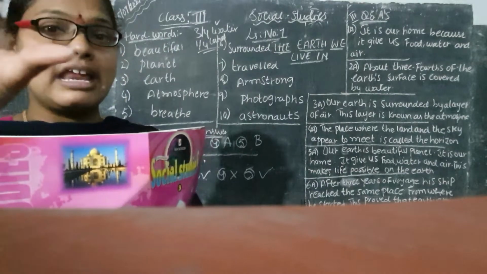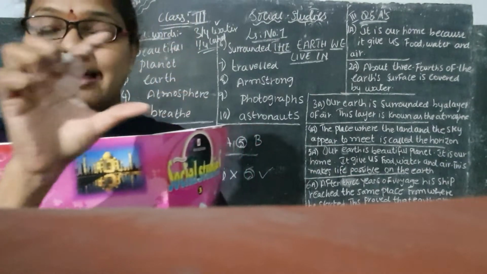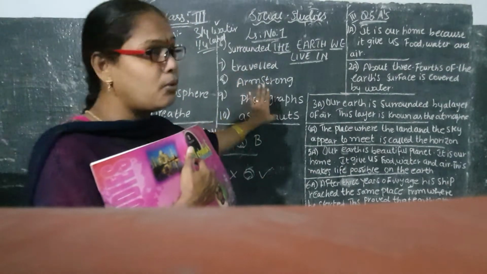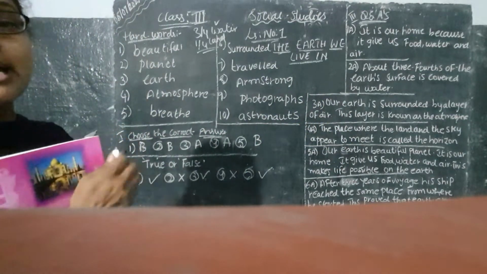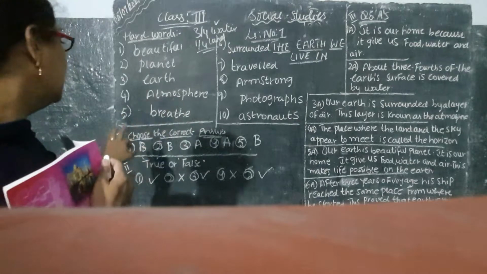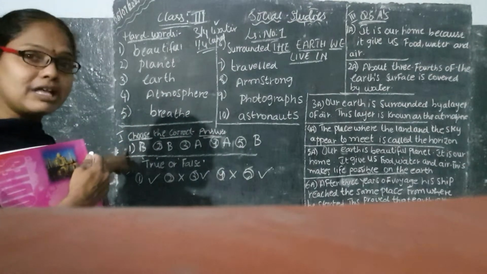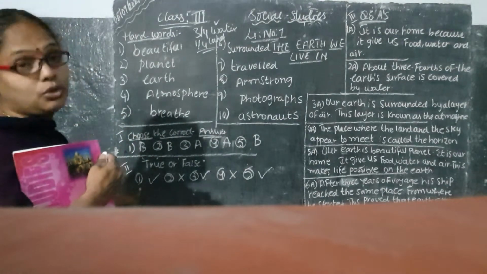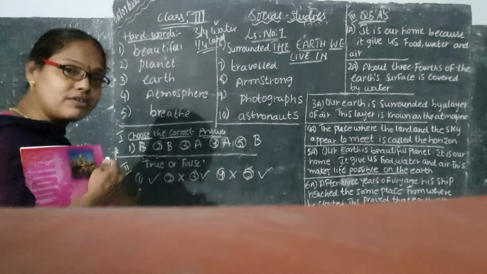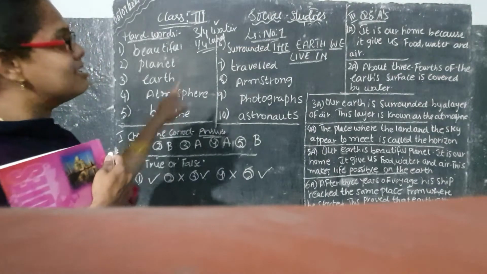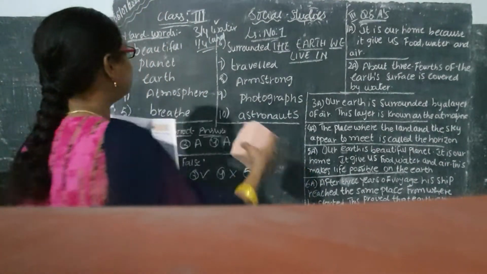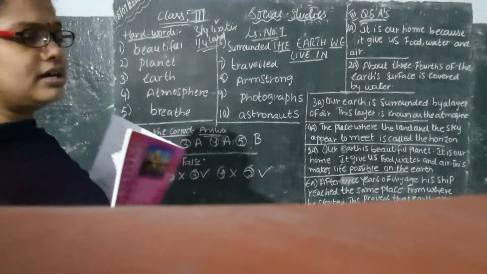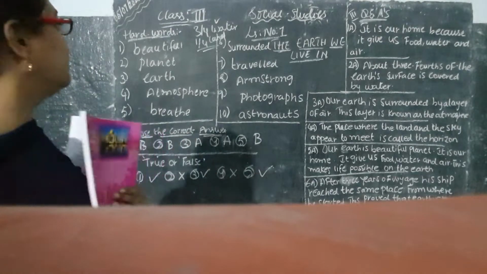You write the lesson name, mention today's date, and write the lesson name in capitals how I have written on the board. After writing that, first the Roman letter, and you write the hard words 10. After that, choose the correct answers, copy the question and write the answers. And true or false also, you have to copy the question and write the answers. And then after that you have to write the question answers, children. So this is about our first lesson.